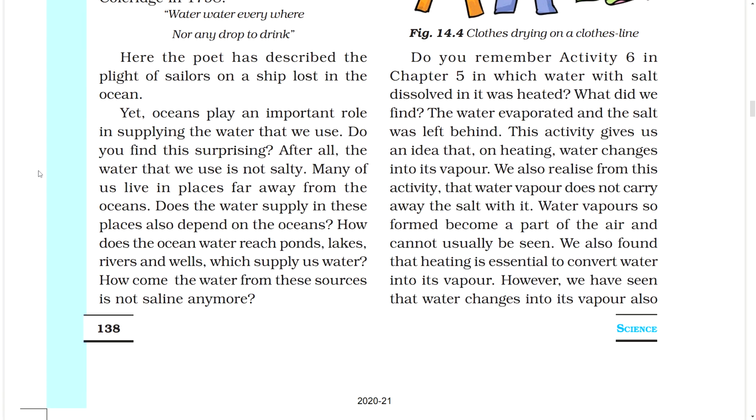Yet oceans play an important role in supplying the water that we use. Do you find this surprising? After all, the water that we use is not salty. Many of us live in places far away from the ocean. Does the water supply in these places also depend on the oceans? How does the ocean water reach ponds, lakes, rivers, and wells, which supply us water? How come the water from these sources is not saline anymore?